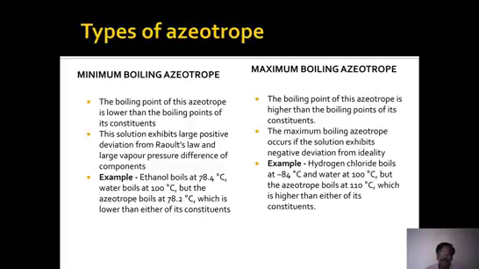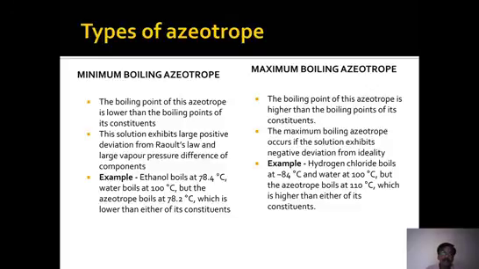If you take A with a certain boiling point and B with a certain boiling point, and boil the mixture continuously, the constant boiling mixture boils at a temperature which is less than both boiling points.